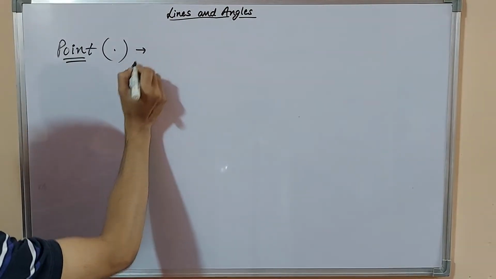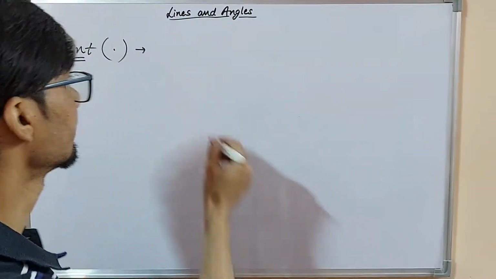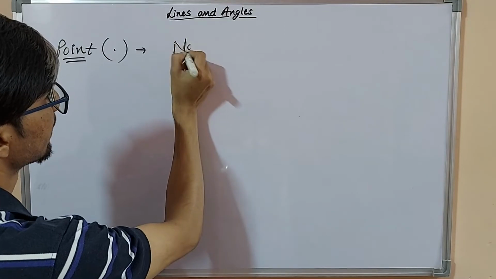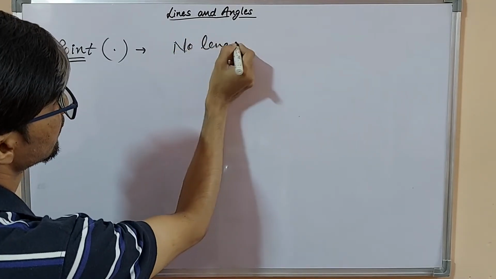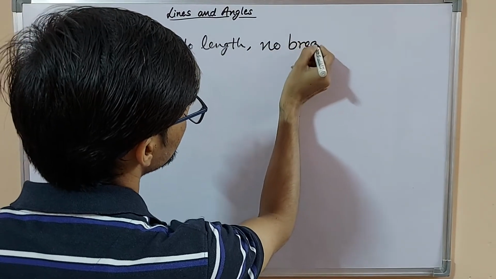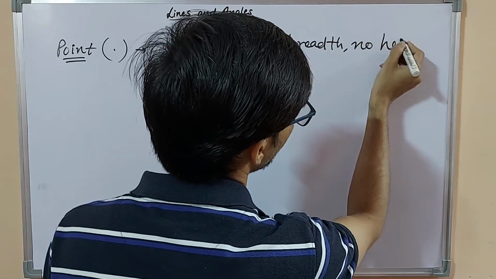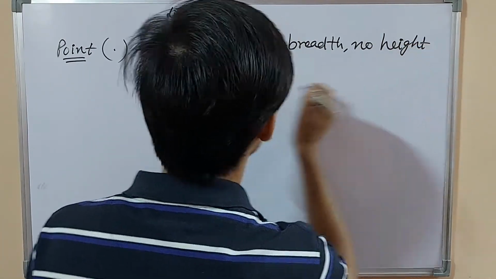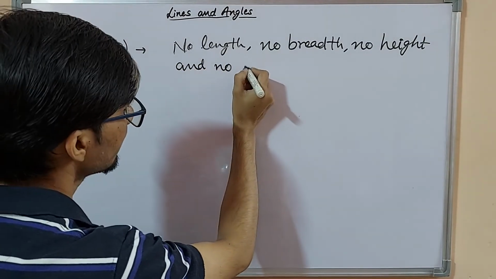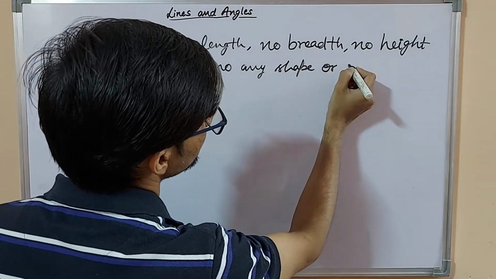A point doesn't have any length, no breadth, no height, and no shape or size.